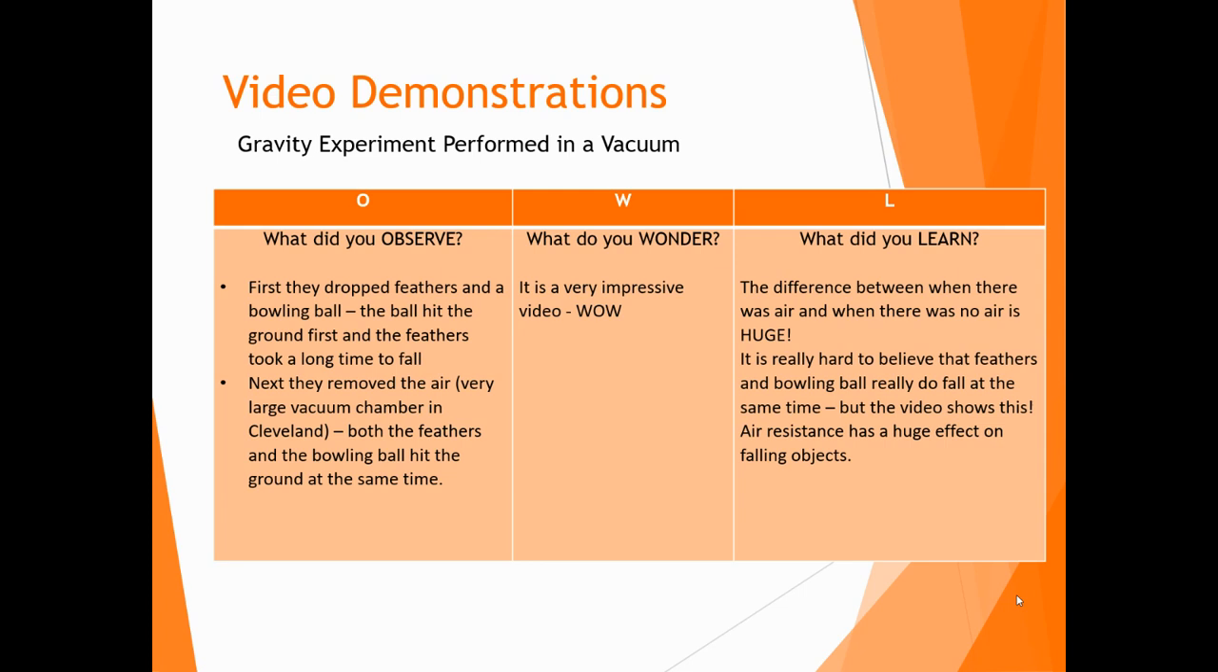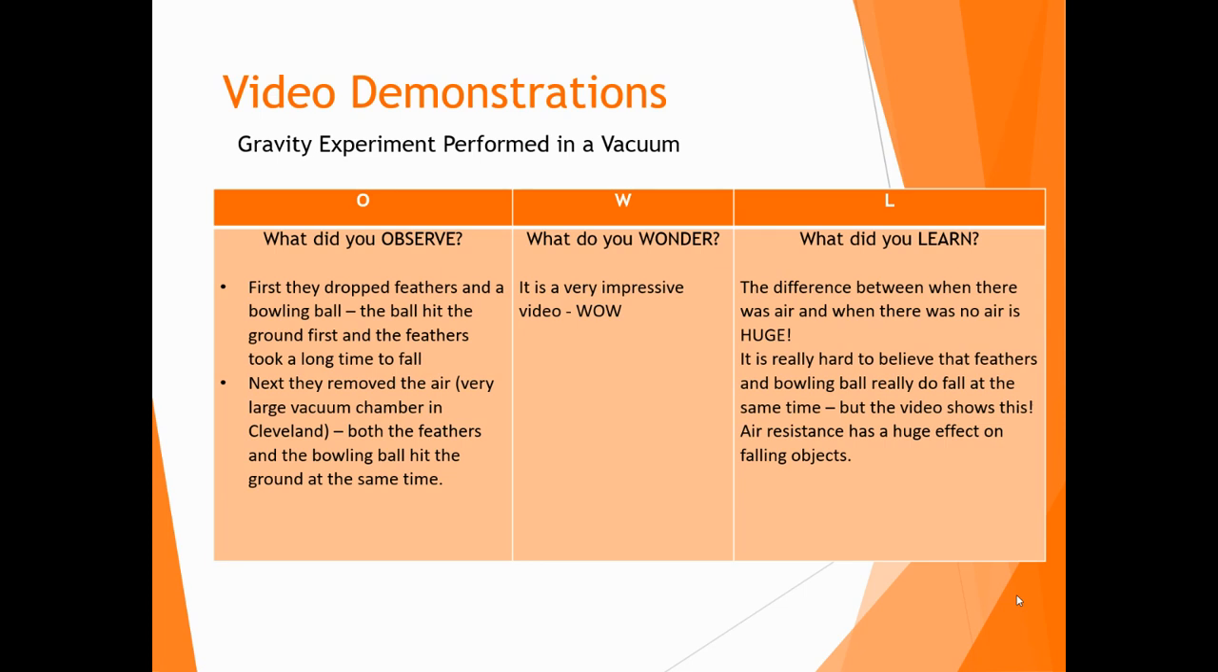So the things I observed: first they dropped feathers and a bowling ball, and the ball hit the ground first and the feathers took a really long time to fall. Next, they removed the air in this very, very large vacuum chamber, and it's in Cleveland down at NASA. And when they did this, they dropped the feathers and the bowling ball, and they hit the ground at the same time, which I think is just really impressive because it's obviously not something that we can just do ourselves.